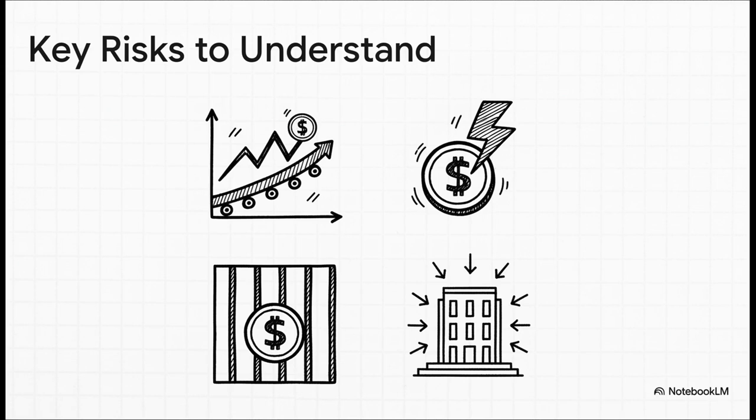Market volatility is number 1. A 5% APY doesn't mean much if the value of your coin drops by 50%. Then there's lockup risk, which means your funds are totally stuck, even if you desperately need to sell. There's also something called slashing, which is a network penalty where you can lose a chunk of your staked coins if the validator you chose misbehaves. And finally, remember, when you stake on an exchange, you're ultimately trusting that platform with your assets.